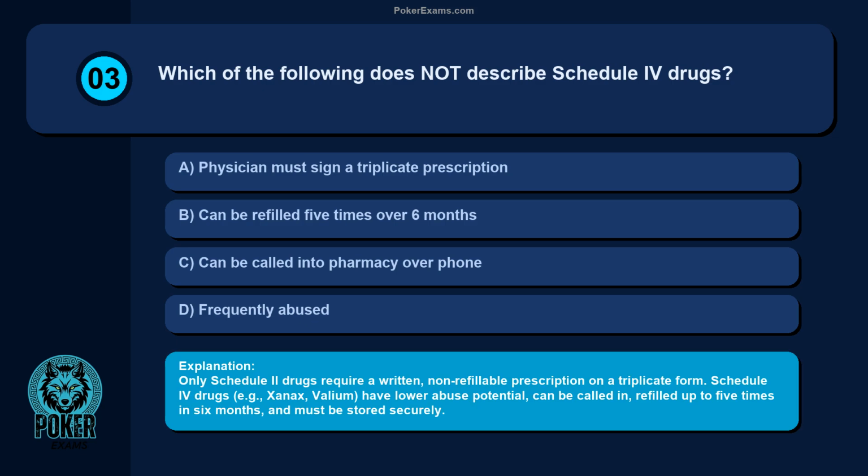Only Schedule II drugs require a written, non-refillable prescription on a triplicate form. Schedule IV drugs, e.g., Xanax, Valium, have lower abuse potential, can be called in, refilled up to 5 times in 6 months, and must be stored securely.